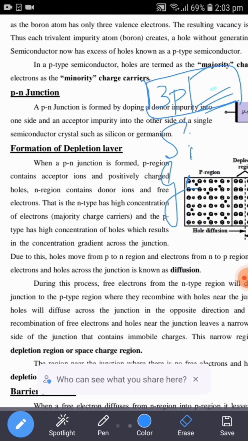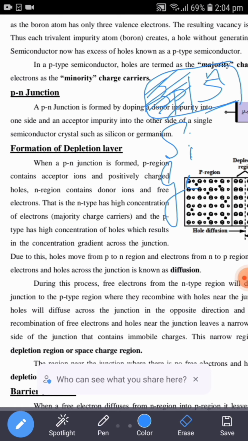Later on, they are going to close these P type, and here to this region, they are going to add pentavalent impurity atom. Pentavalent impurity atom in the sense an atom which is having 5 valence electron. As soon as these pentavalent impurity atoms are added to silicon or germanium, N type of semiconductors are formed.